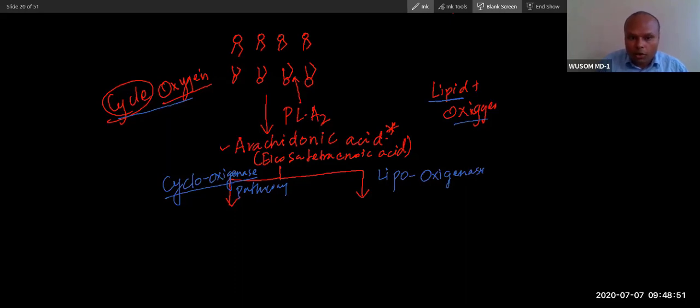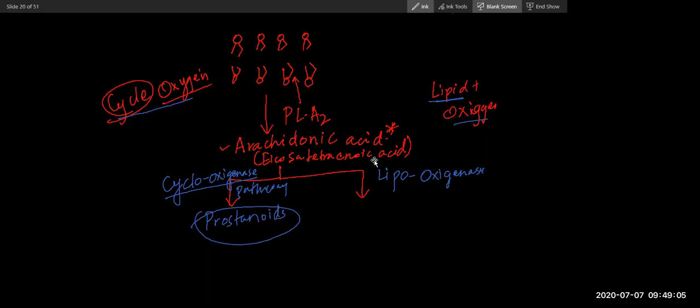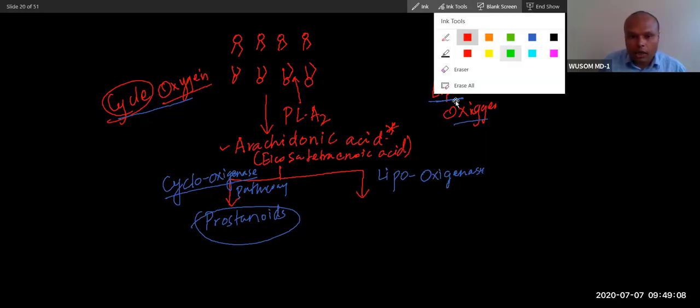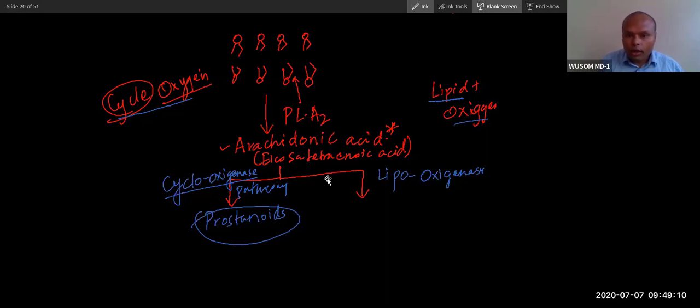From the cyclooxygenase pathway, what is synthesized? Prostanoids. And from the lipoxygenase pathway, what is synthesized? Lipoxins and leukotrienes. Will you remember this? This much?